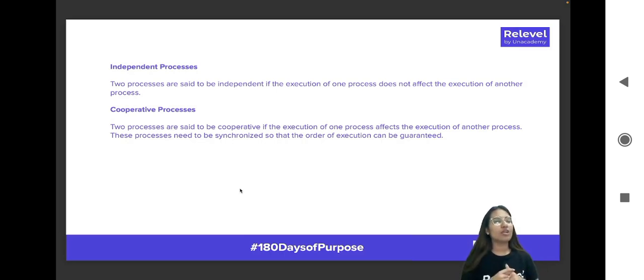With that, we also have the concept of cooperative processes. Now, two processes are said to be cooperative if their execution is dependent on each other. Since two processes are dependent on each other for their execution, you have to make sure that these processes are synchronized so that the order of execution can be guaranteed. It's not like, since this process is dependent on this process, you try to execute this one first, which is wrong, right? If this is dependent on this, then this one should be executed first so that after that this one can get unblocked and carry on with its execution. So that is what the concept is about: independent processes and cooperative processes.